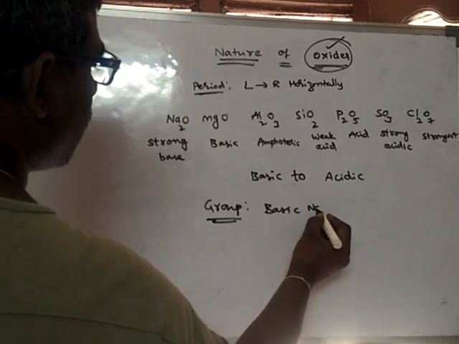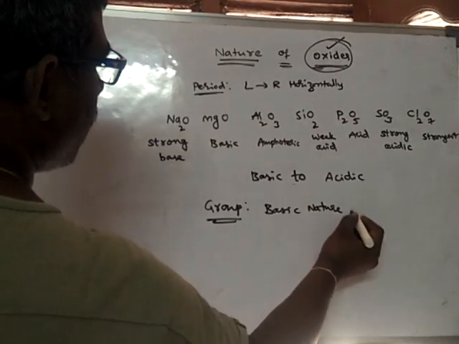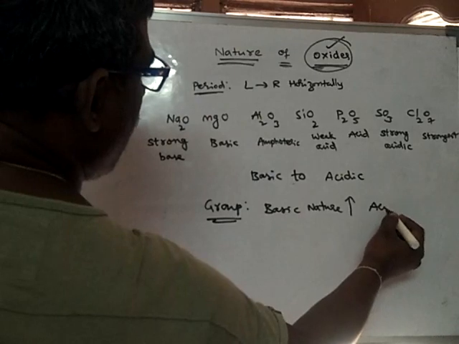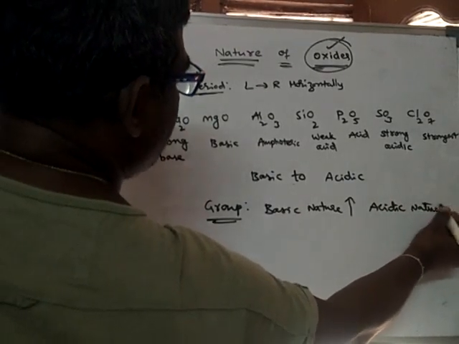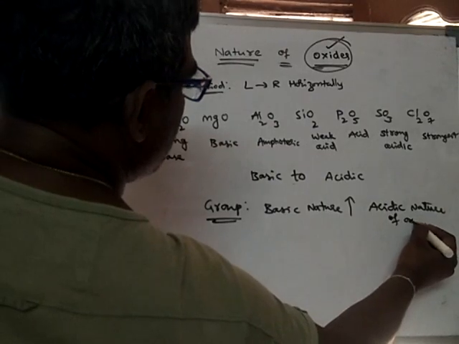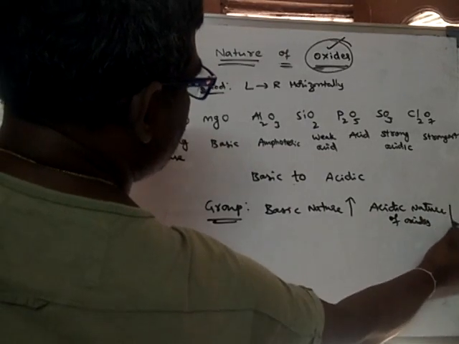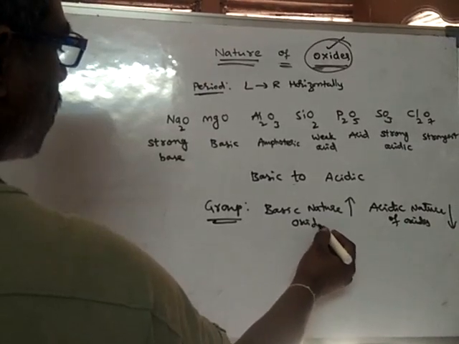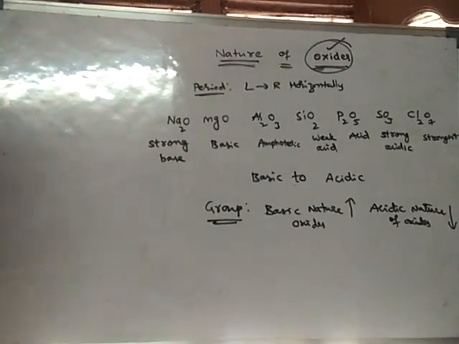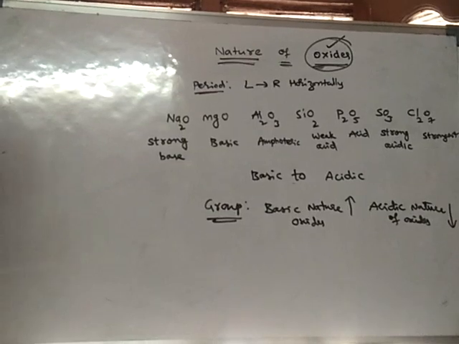Basic nature of oxides increases, and acidic nature of oxides decreases.